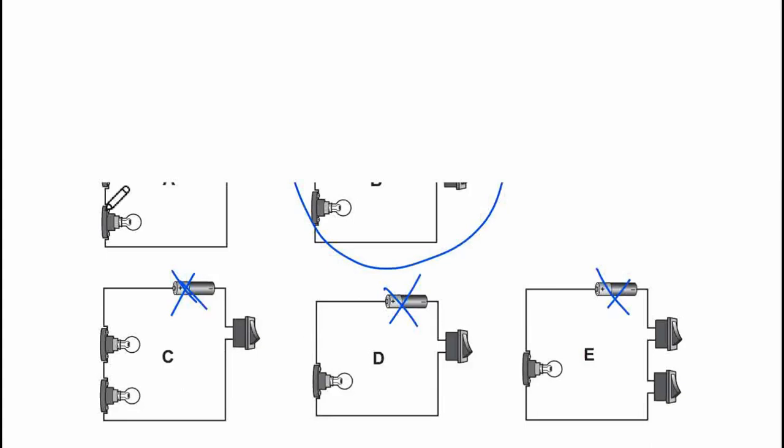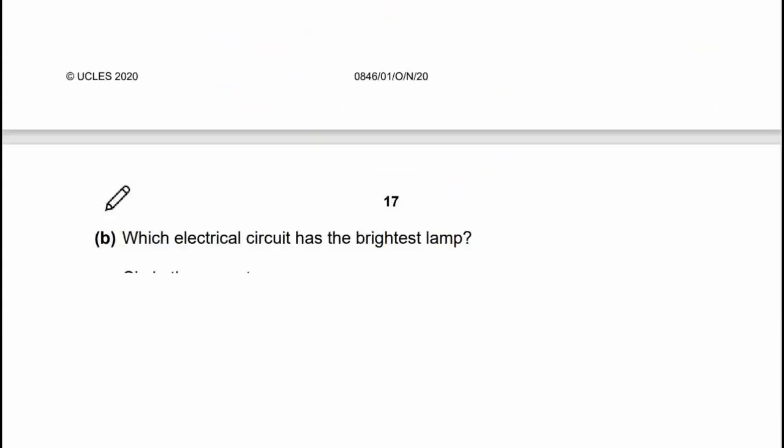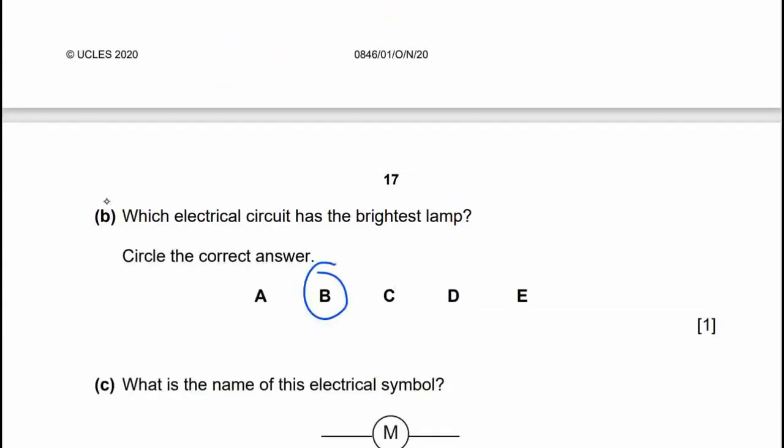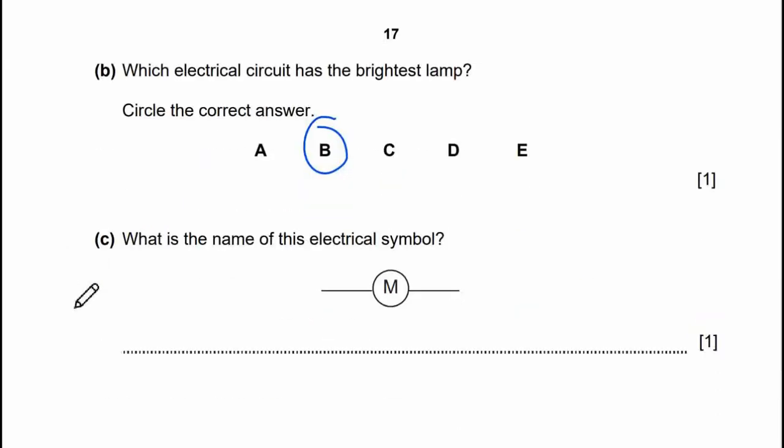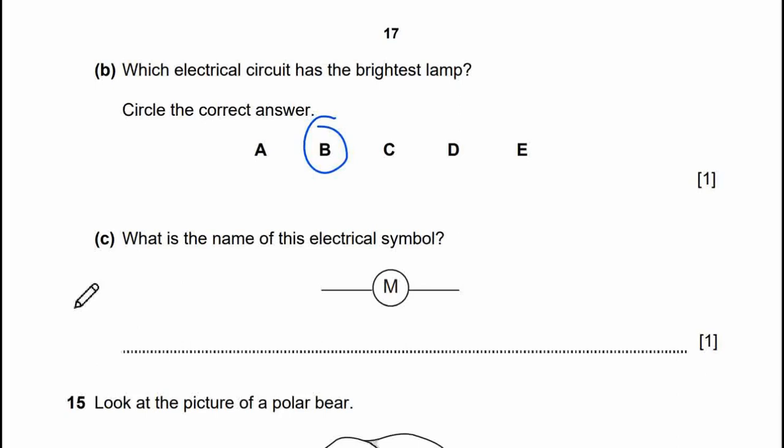So the answer will be B, the brightest lamp. What is the name of this electrical symbol? This will be M, the symbol for the motor.